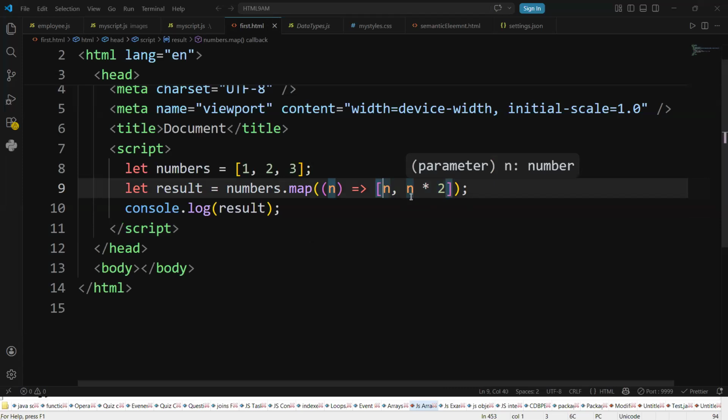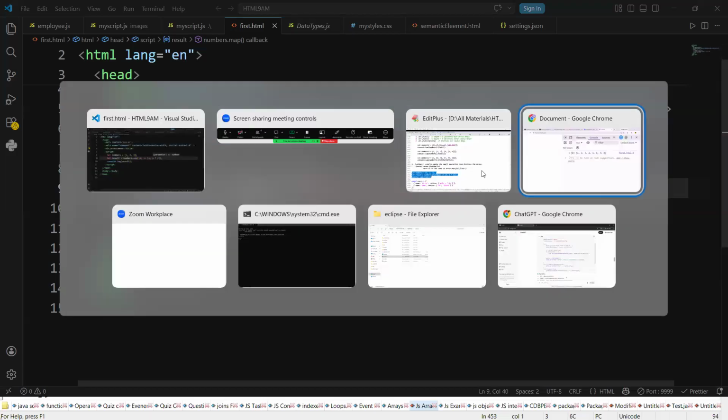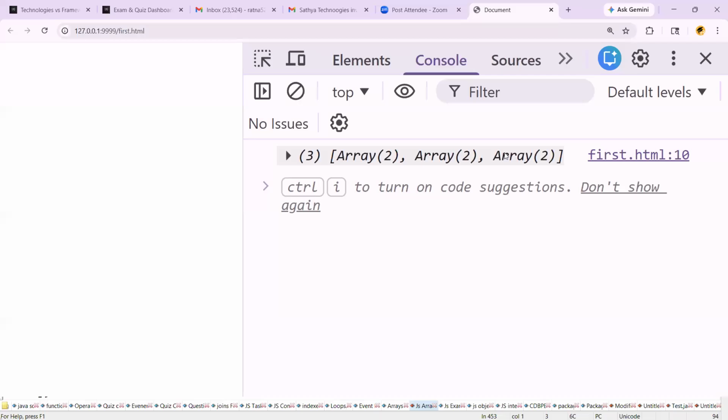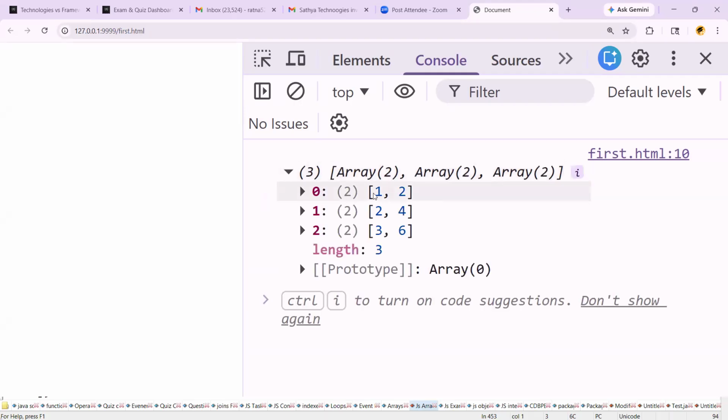That's a basic thing. See guys, we got the array of three elements. Why? First is 2 elements, second is 2 elements, third is 2 elements. But what are the first 2 elements? 1 2. Second 2 elements? 2 4. Third 2 elements? Like that we got 1 2 2 4 3 6.